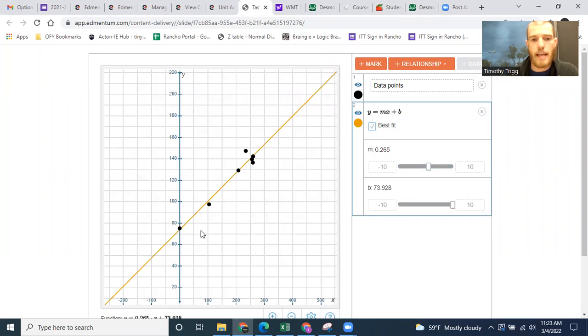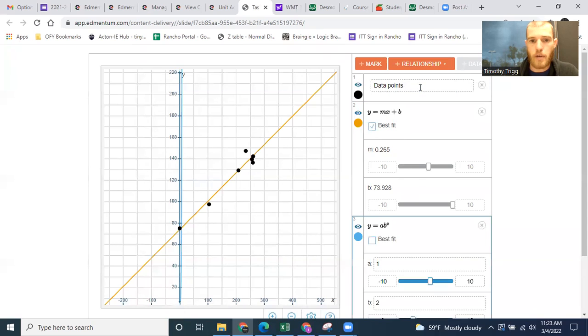Okay, you can see the data looks pretty good. Like for the line, the data is pretty close to the line. There are some points that are far from the line, but overall, I would say the linear model looks like a pretty good model for it. But let's go ahead and also do an exponential. And again, we want to go best fit.